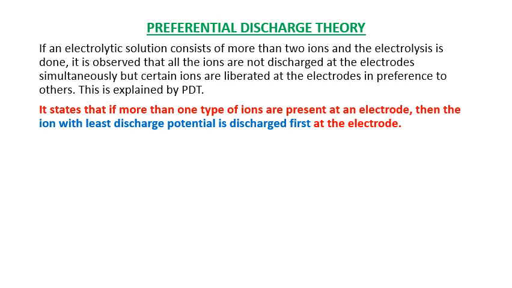You should learn it by heart and practice this one. It states that if more than one type of ions are present at an electrode, take any cathode. At the cathode, H plus and Na plus, two ions, are present. In that situation, what will happen? The ion with the least discharge potential is discharged first at the electrode. At a time it is not easy to understand, but after looking at an example you can understand very easily.